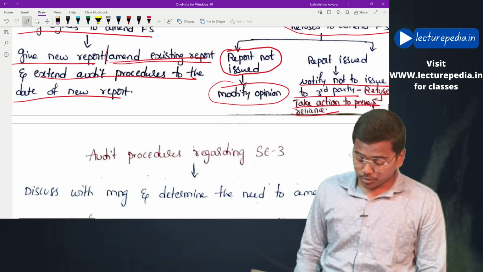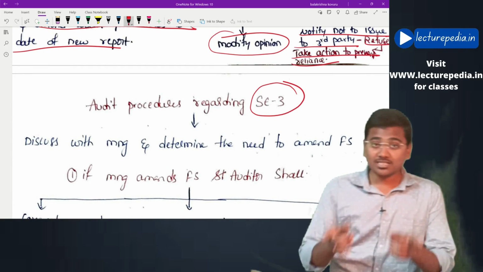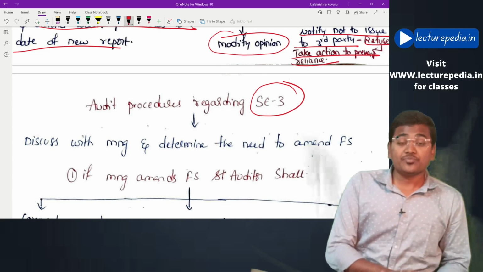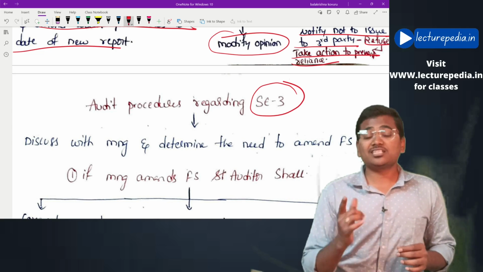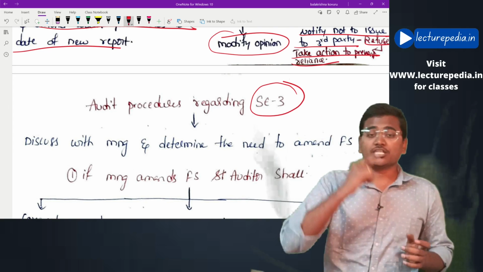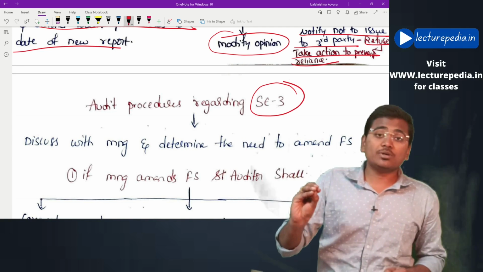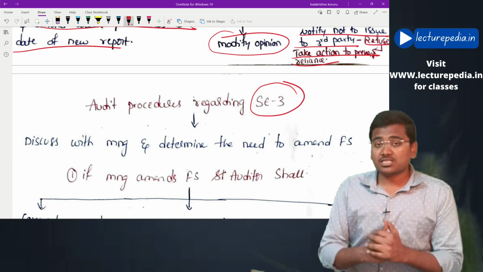Next, audit procedures regarding subsequent event 3. That is, the fact that subsequent events have occurred is known to the auditor after financial statements are issued to the public and shareholders, but before financial statements are approved by the shareholders in the general meeting. Now what are the audit procedures that the auditor will perform?